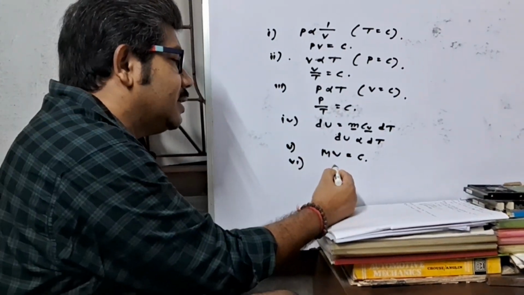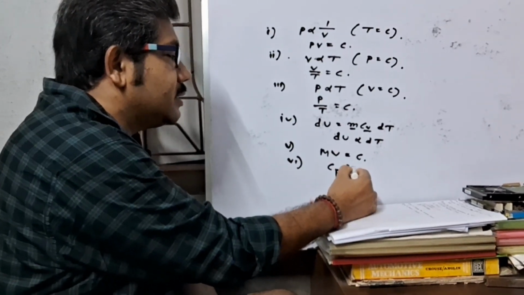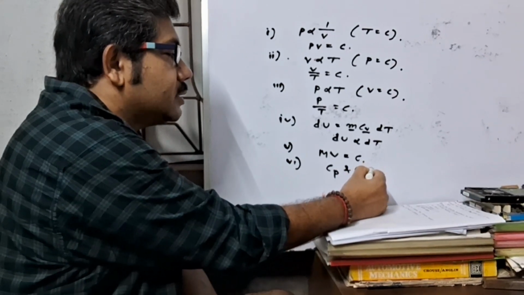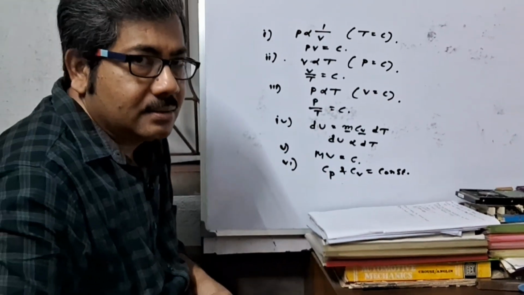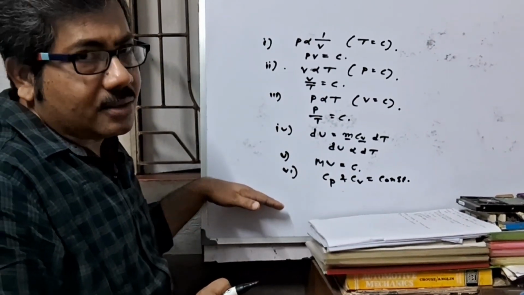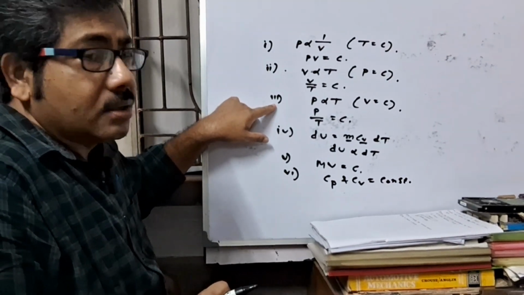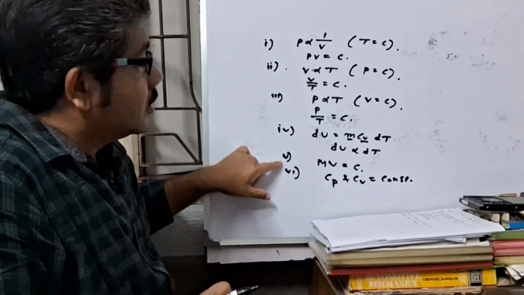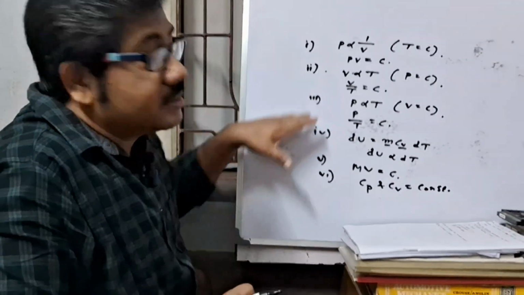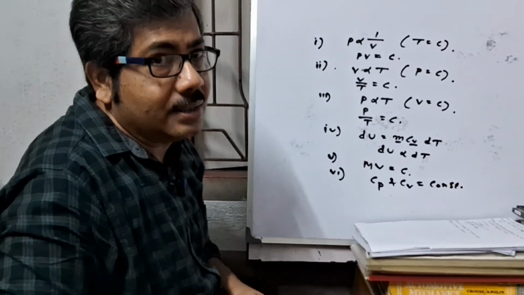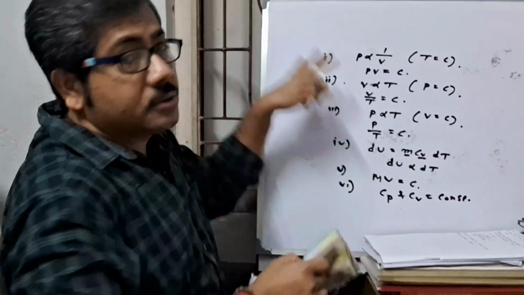Here it states that specific heat at constant pressure and specific heat at constant volume are always constant for any particular gas. These are gas laws. Number 1, Boyle's law, Charles' law, Gay-Lussac law, Joule's law, Avogadro's law, Reynolds' law. And the gases which strictly obey these laws are called perfect or ideal gases. Now 3 equations from these laws can be obtained.